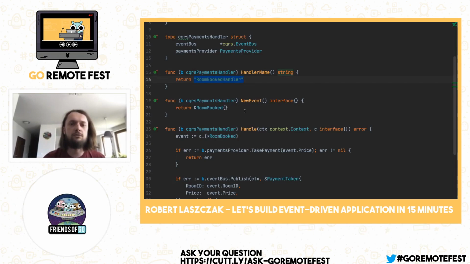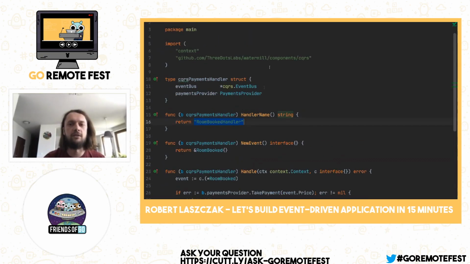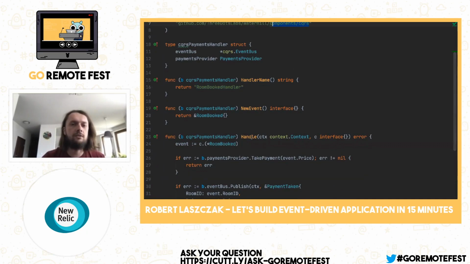So we prepared also something which is named the CQRS component. The CQRS component is some kind of higher level API of Watermill. And instead of doing all this low level stuff, the only thing when we would like to handle some event is to implement just one interface. This interface requires from your handler name, new event, and handle.